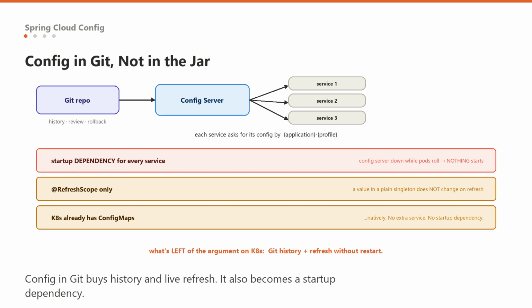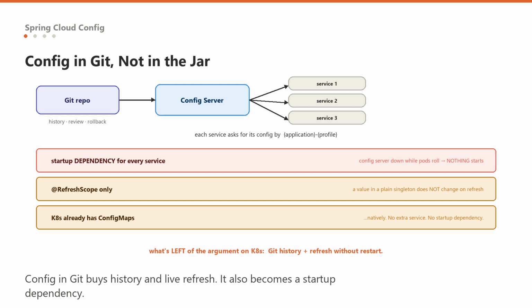First, the config server becomes a startup dependency for every service. If it is down when your pods are rolling, nothing starts, and you have converted a config store into a single point of failure for the entire deployment. Run it highly available or cache aggressively.